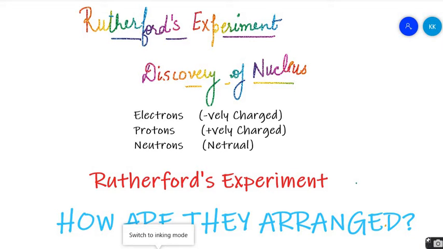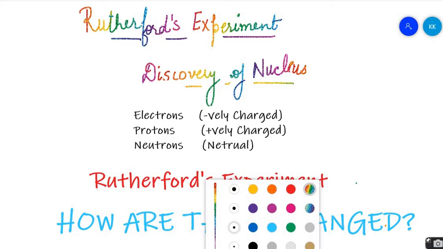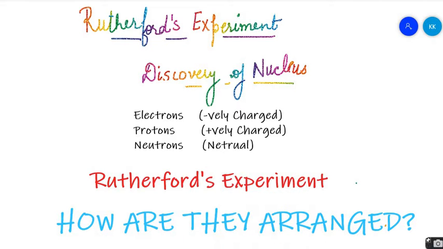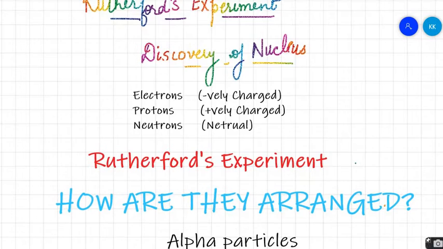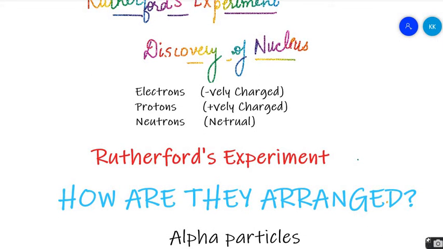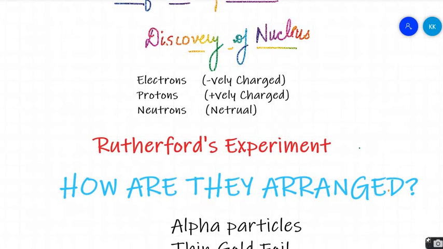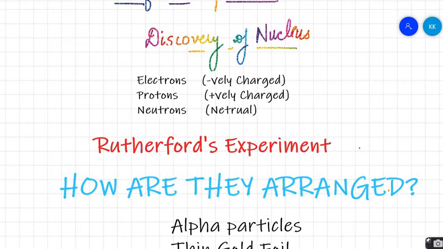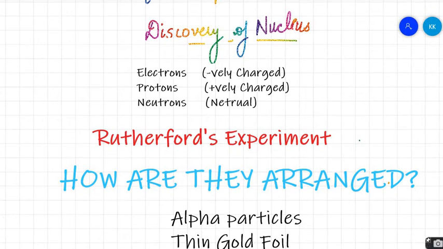Hi, in this video we are going to study Rutherford's experiment, or the discovery of the nucleus. Why Rutherford did that experiment, or why we are studying this experiment, is very important. At that time it was known that there are three particles in an atom: electrons, protons and neutrons. Electrons are negatively charged, protons are positively charged and neutrons are neutral. So Rutherford did that experiment to know how they are arranged in an atom.